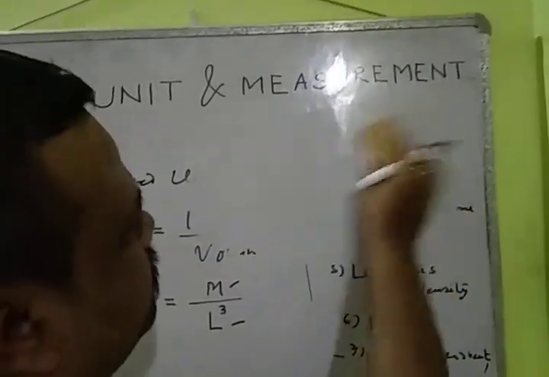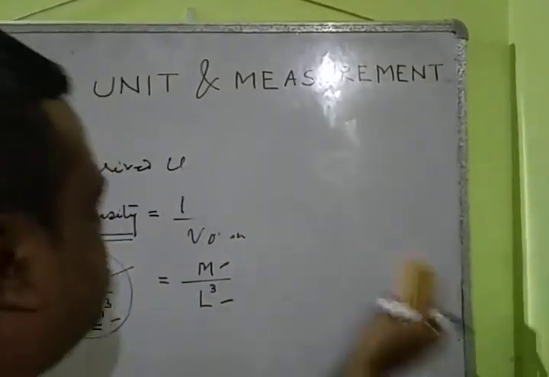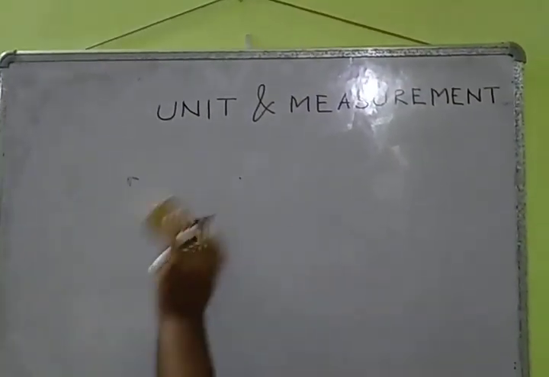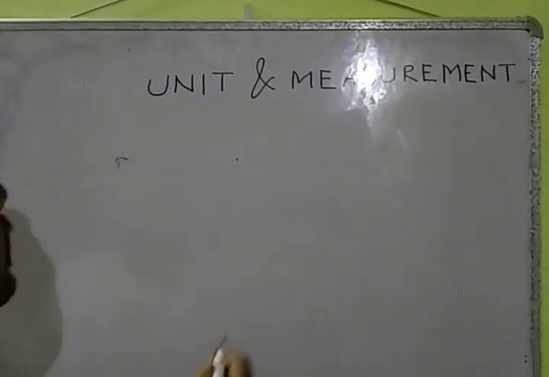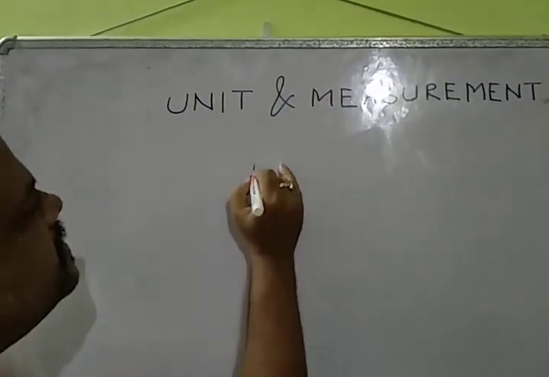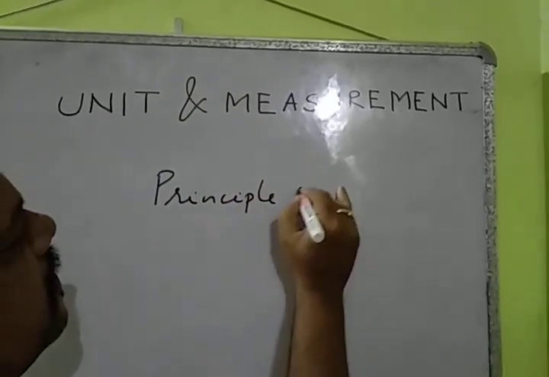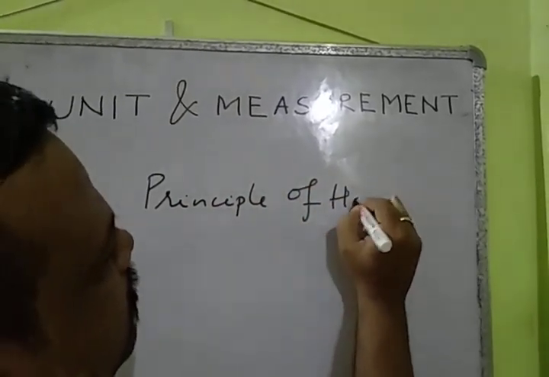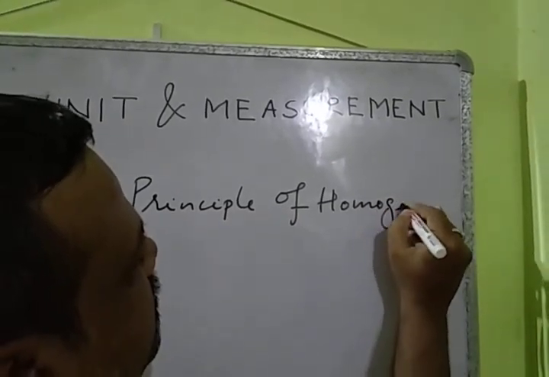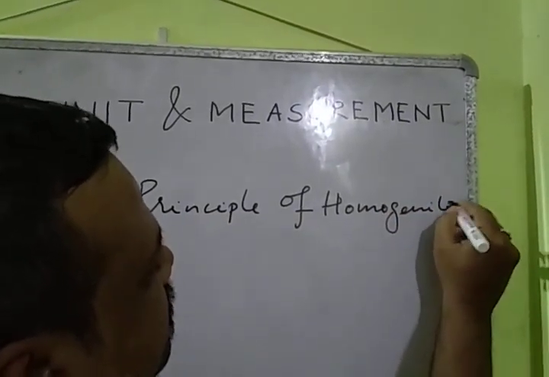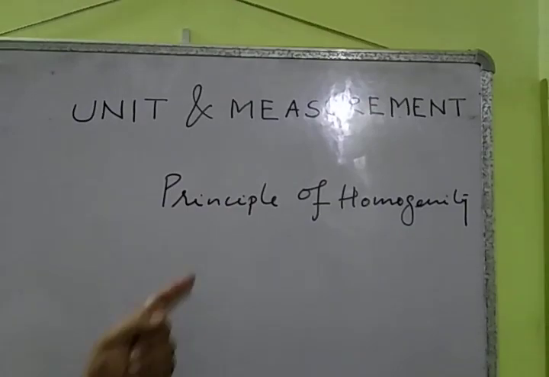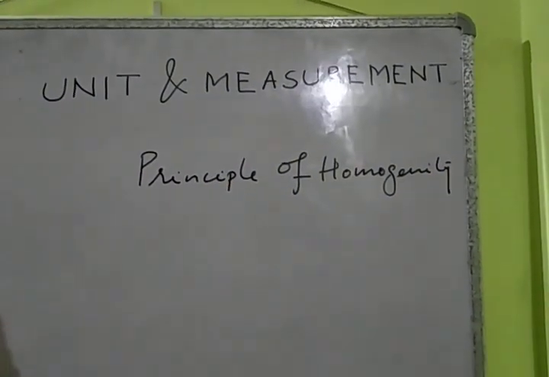Now there is a very important principle of homogeneity. One should be clear about this. What is homogeneity?